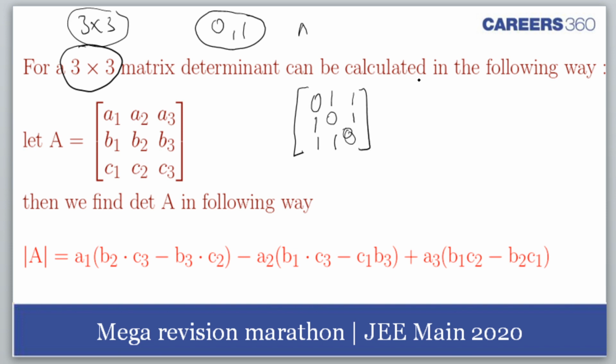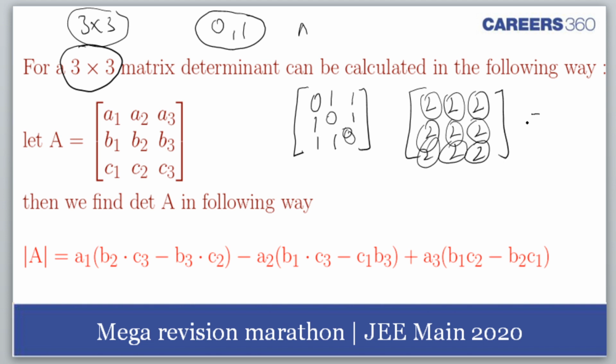Abhimanyu, Meenakshi Sundaram, 2 raised to power 9. That is the number of matrices which you can make. That's right, because the first place can be done in 2 ways, the second place in 2 ways, the third place in 2 ways, and so on. So that gives me 2 raised to power 9.